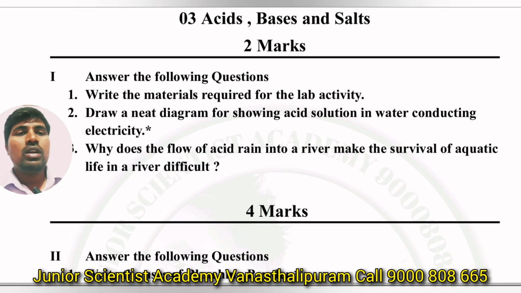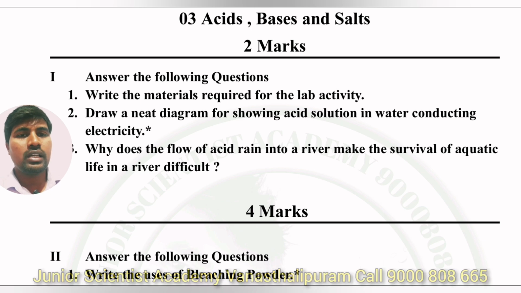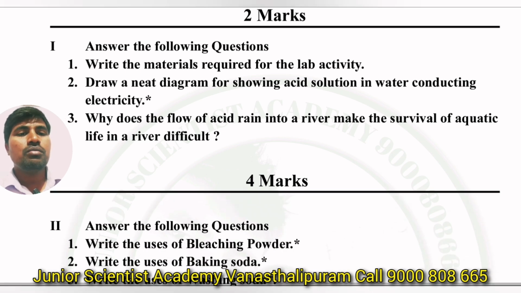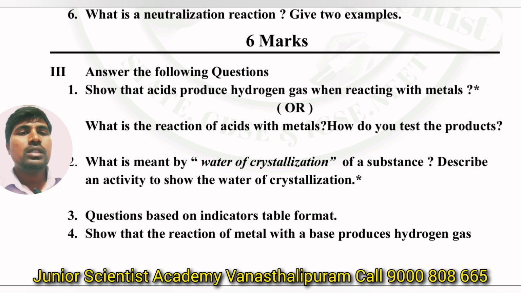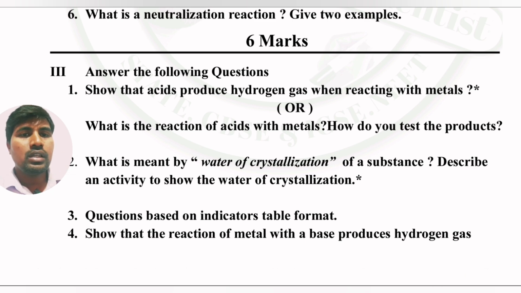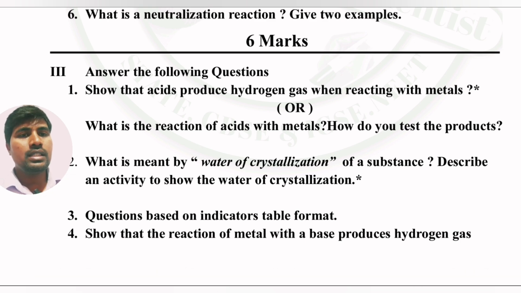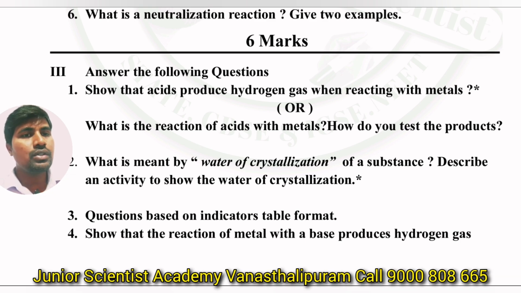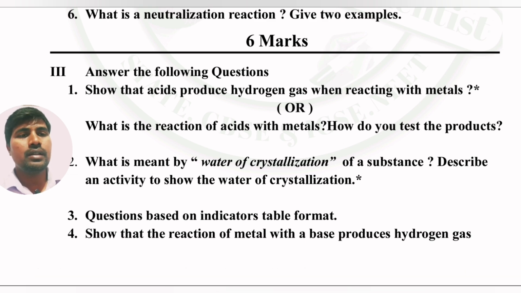Next, what about 2 marks questions? I'm expecting a diagram only, on which I have given. Here are the most important 4 marks questions from this chapter, and a long question also. See the questions given carefully. See here, a lab activity is the first question: acids produce hydrogen gas when they react with metals. Here the zinc granule activity is there, a lab activity.